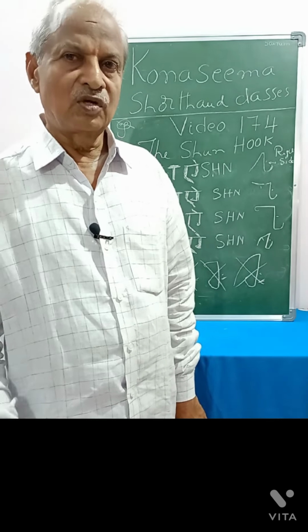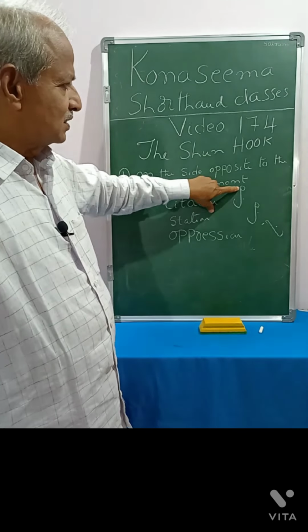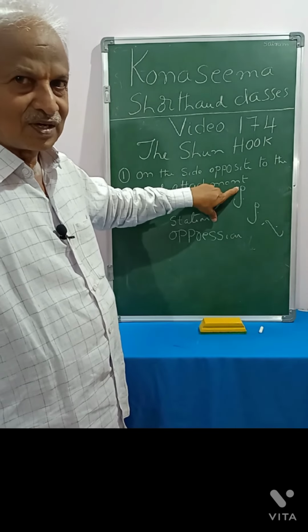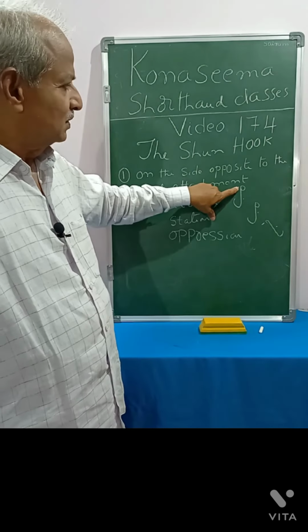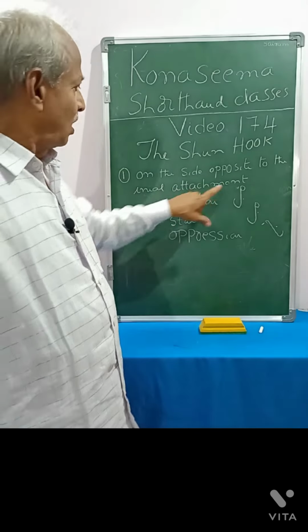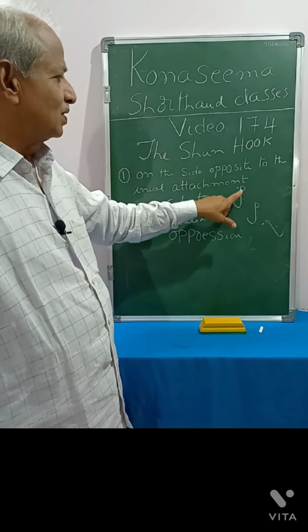initial attachment. If the straight stroke is having initial attachment, you see in this word here citation, initial attachment of circles is there. If initial attachment is there, Shun hook is written on the side opposite to the initial attachment.